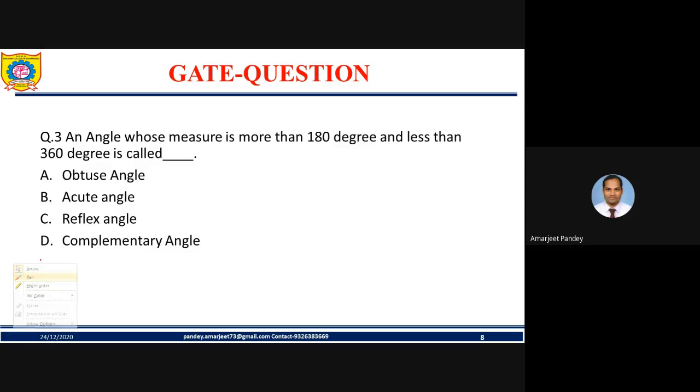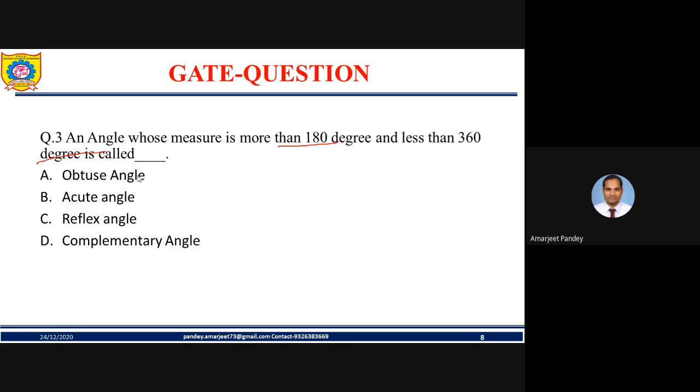Next, an angle whose measure is more than 180 degree and less than 360 degree is called what? Anyone? The angle which is more than 180 and less than 360 degree. This question asks for 1 mark. We have obtuse, acute, reflex and complementary. Yes, it should be the reflex angle. So option C is correct one, friend.